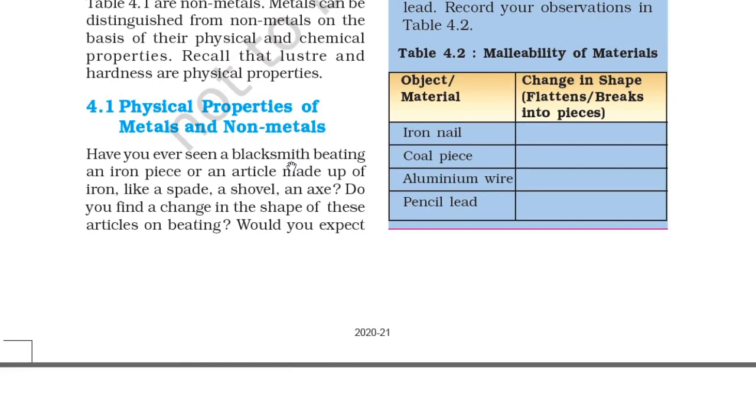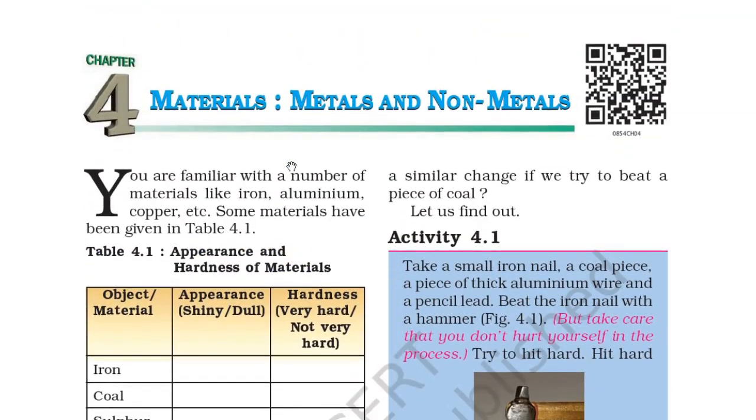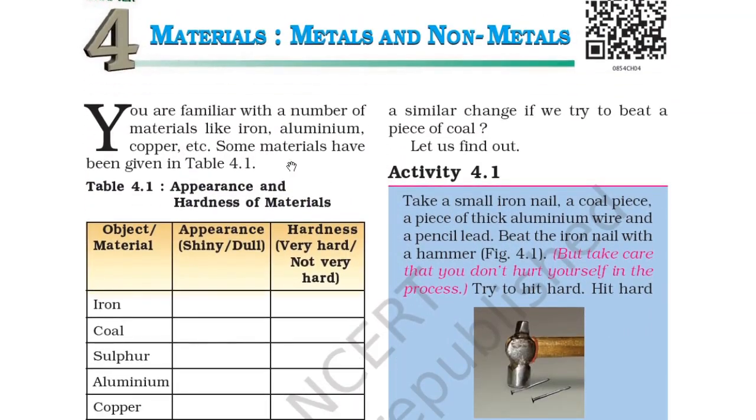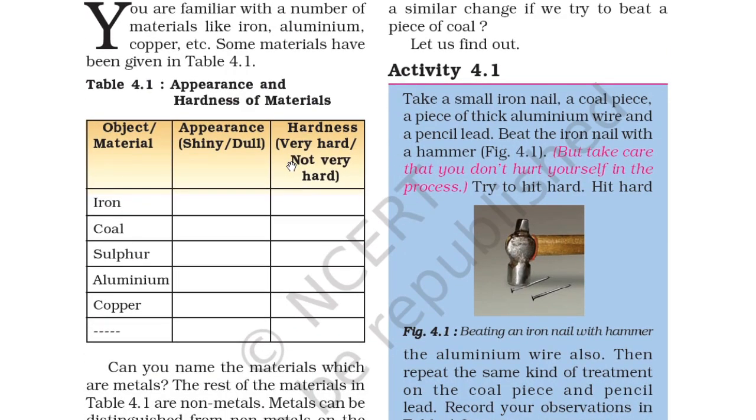Have you ever seen a blacksmith beating an iron piece or an article made of iron, like a spade, a shovel or an axe? Do you find a change in the shape of these articles on bending? Would you expect a similar change if you tried to beat a piece of coal? No, you will not find the same change. Let us find out. Activity 4.1.